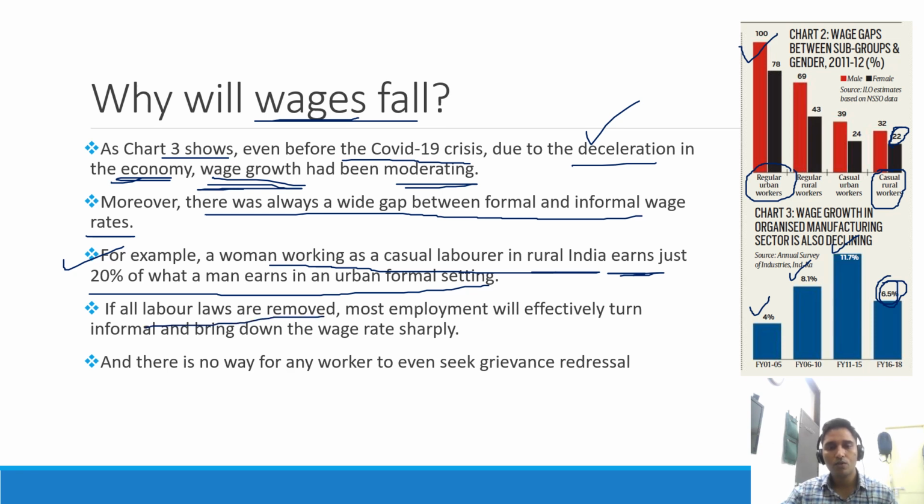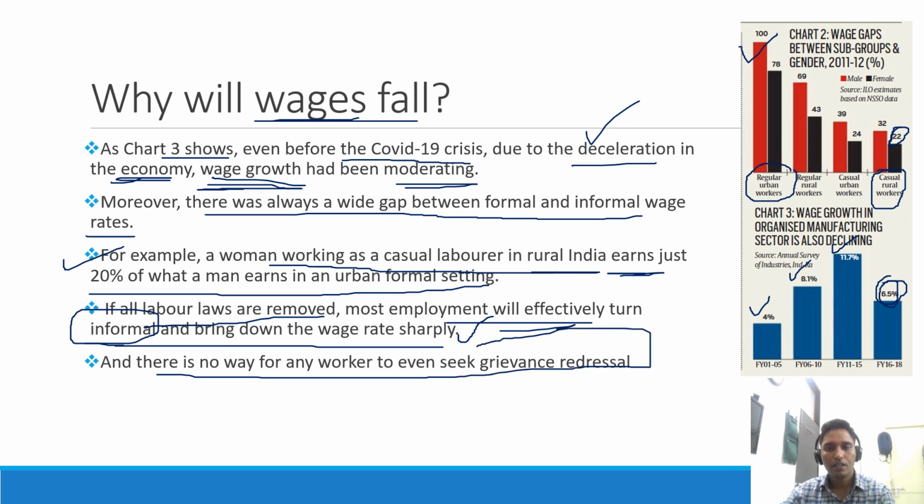So if all the labor laws are removed, most employment will effectively turn informal and bring down the wage rate sharply. So we can easily understand that in the informal sector wages are low, because of that if employment increases in the informal sector or on contract labor, then the overall wages for employees will also go down. And along with that, there will be no way for the workers to seek any grievance redressal, that is, their concerns or issues, they cannot have any grievance redressal mechanism, because they will not be able to strike and so on, or else there will be no relief for them. So this is the major concern regarding the changes in the law.